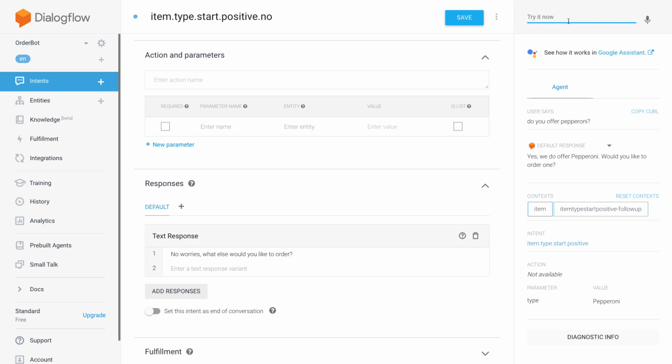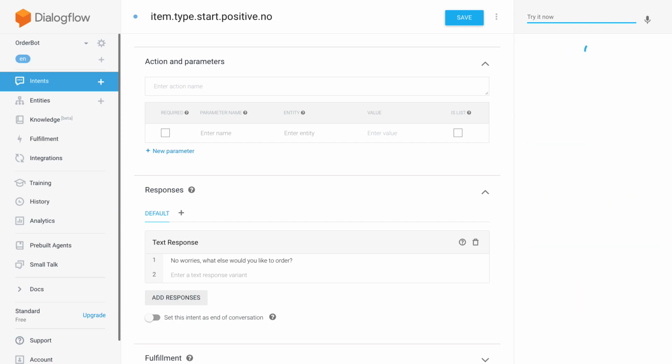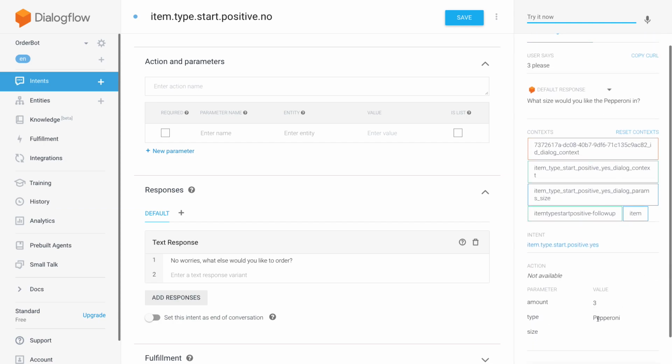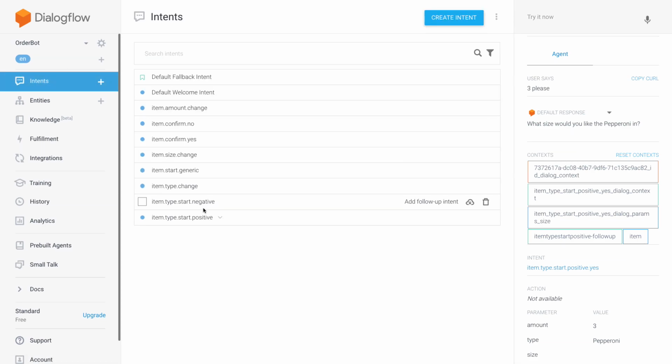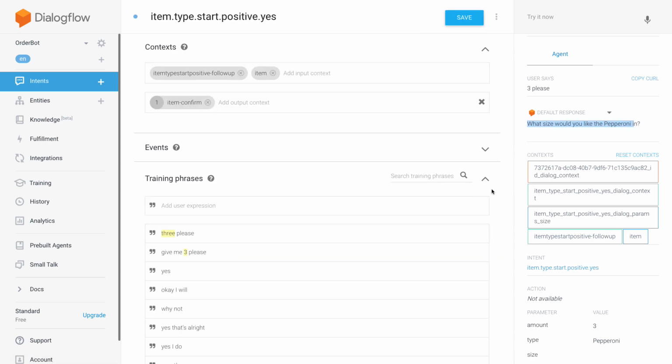And I say yes. But actually, let's pretend that it's asking me how many would you like to order, and then I will say 3, please. And then we can see that it already filled the 2 slots here, and it's only the size that's missing, and then it's asking me for the size. In case you lost, I'm just going to point you to where this is coming from.